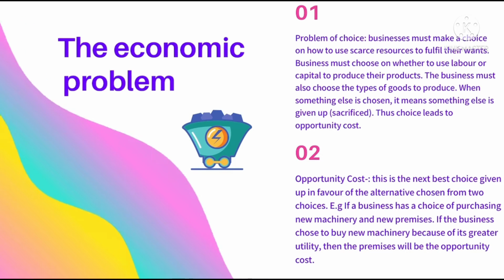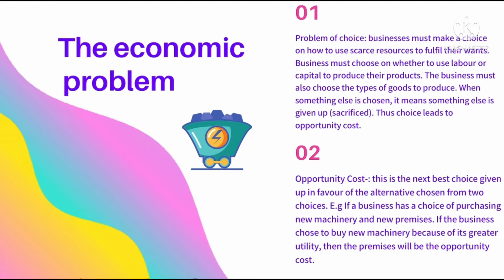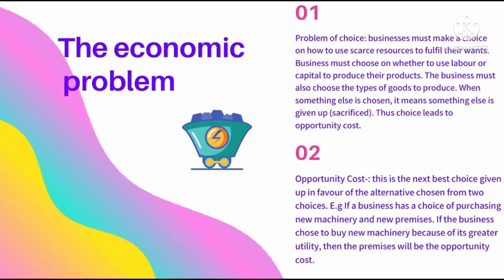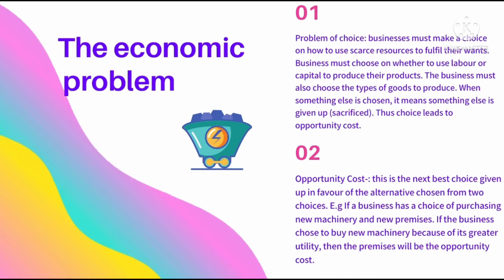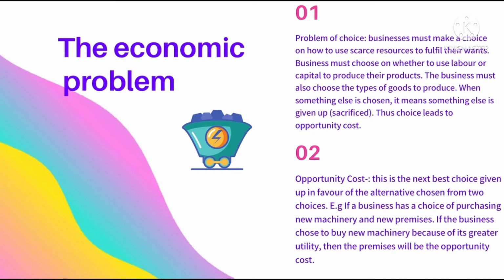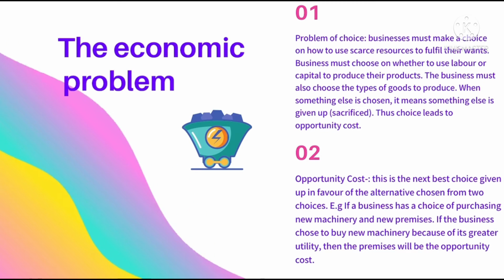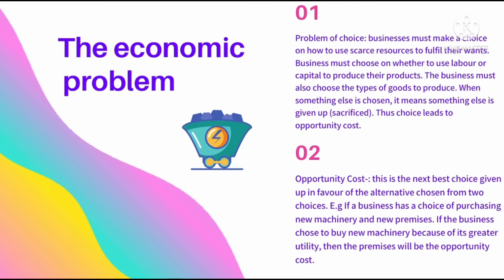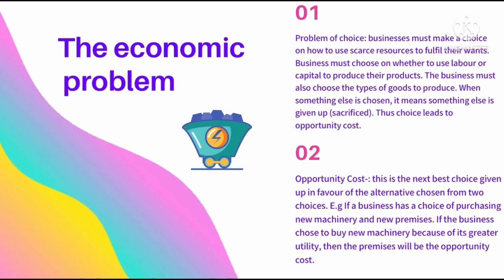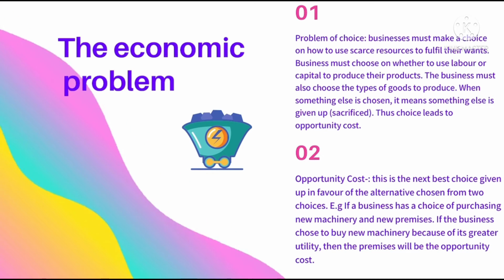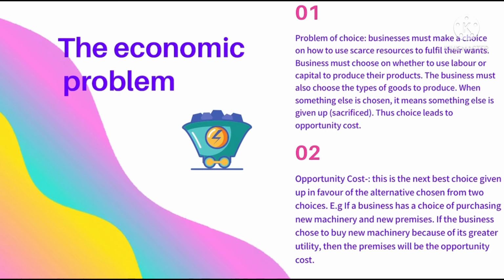If you choose to do business, science becomes your opportunity cost. It is something which you're not choosing, which you're sacrificing, which you're giving up. That is known as the opportunity cost. So opportunity cost is basically the next best alternative forgone. Or it can be put another way: this is the next best choice given up in favor of the alternative chosen from two choices.